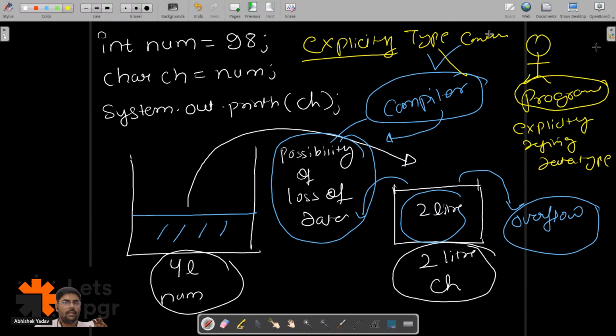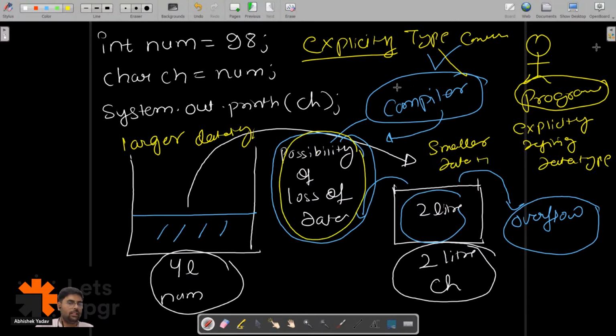Everyone is clear? Yes or no, guys? Please write in the chat if it is clear till this point. So I have learned two points. The first point is: when I am transferring data from a larger data type container to a smaller data type container, there is a possibility of loss of data, and my compiler will not do this conversion. The programmer has to do it manually, and this is called explicit type conversion here.